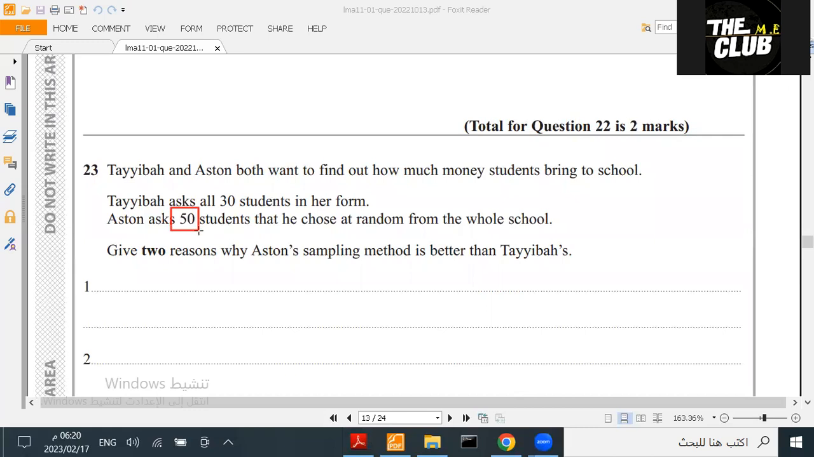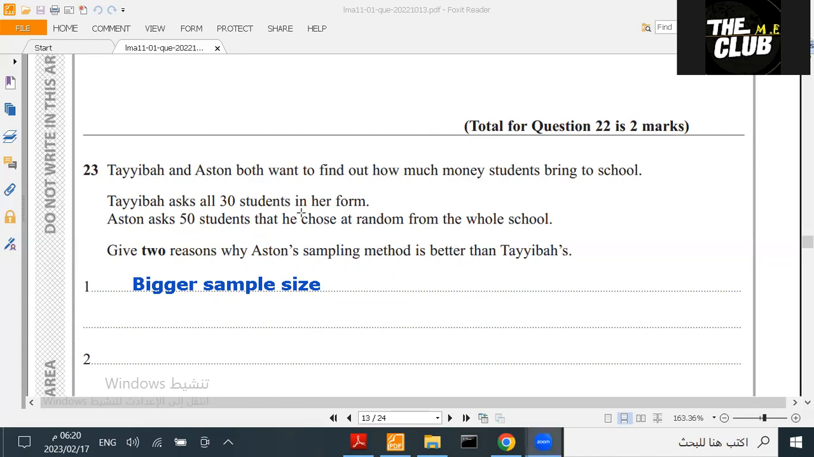Aston's sample size is bigger than Tiaba's. So you can say bigger sample size. This is one of the answers that you can use: bigger sample size in Aston's. Second thing, Tiaba chose them from her form, meaning from her class.